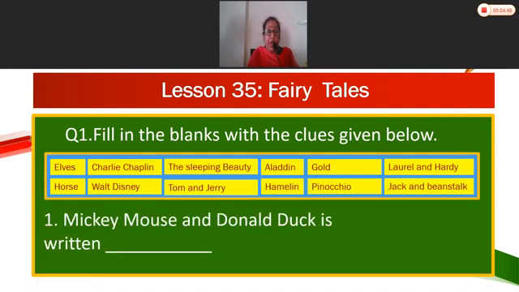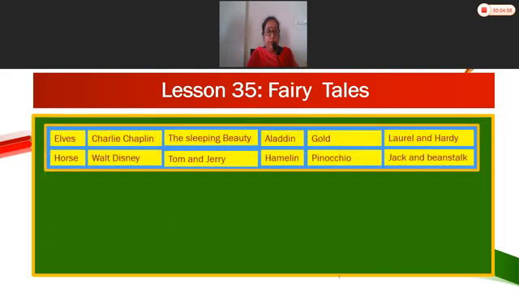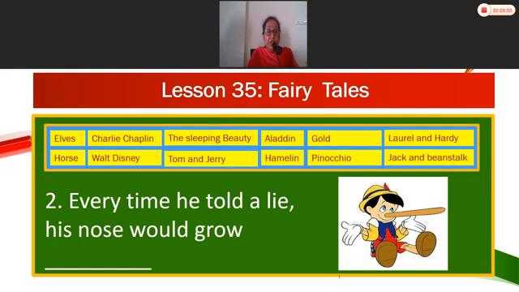Now Mickey Mouse and Donald Duck were created by whom? Yes children, Walt Disney. You can see the picture. Yes, Mickey Mouse and Donald Duck were created by Walt Disney. Now what can you see here? Long nose. Very good. Every time he told a lie, his nose would grow. Who is he? Pinocchio.